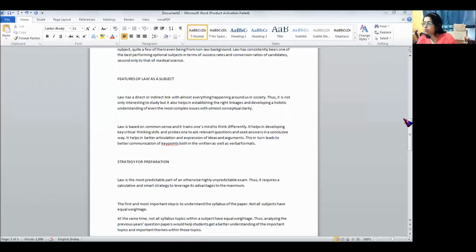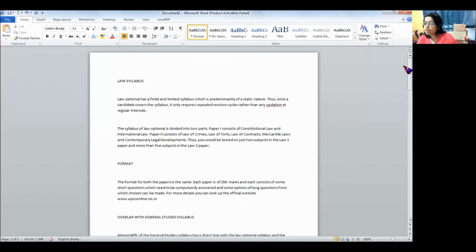First part is, what is there in law optional? It has a limited syllabus. Predominantly it is static in nature. So once the person covers up the syllabus, he will be able to do anything and everything well with very little need for updates. You will be able to go for revision yet score well. That is the speciality of the law optional paper.